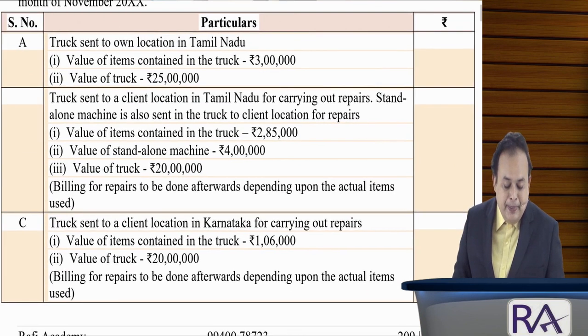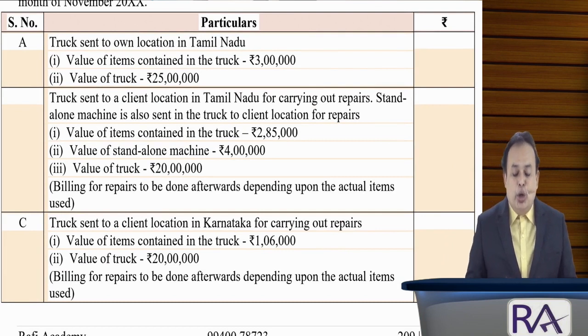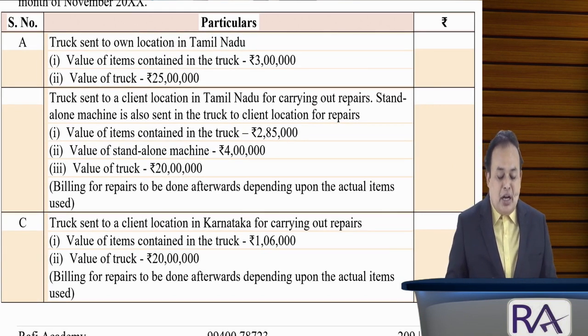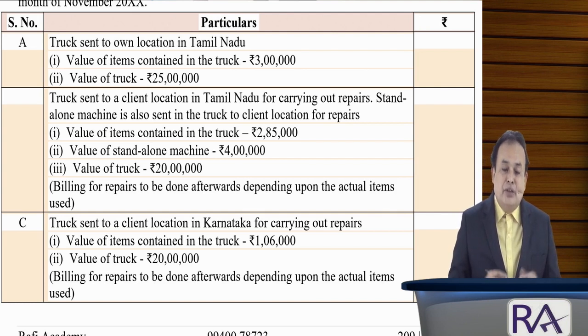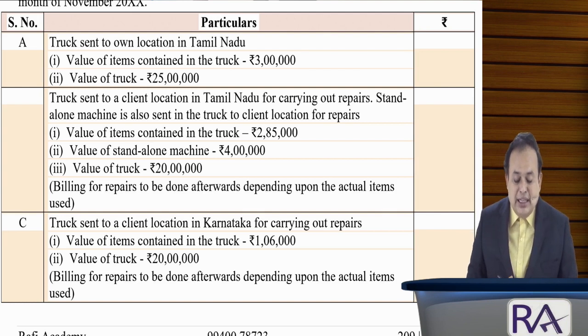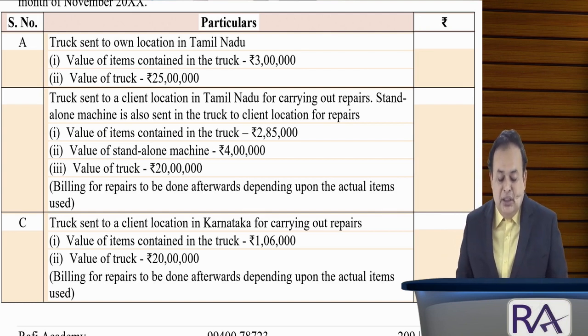Referring here, serial number A: truck sent to own location in Tamil Nadu. Value of items contained in the truck, 3 lakhs. Value of truck, 25 lakhs. Truck sent to the client location in Tamil Nadu for carrying out repair.